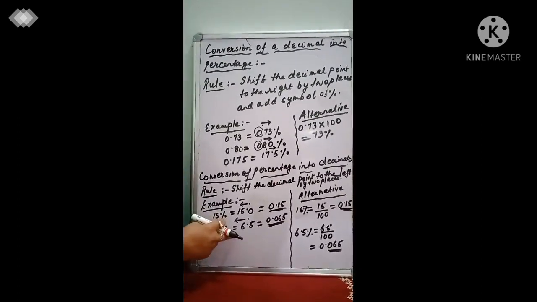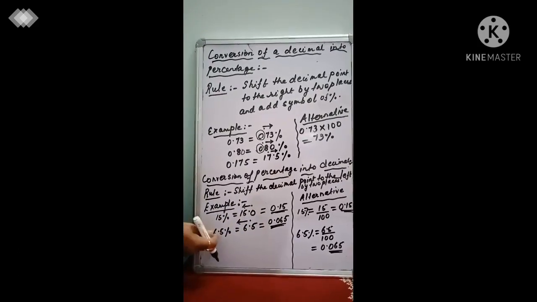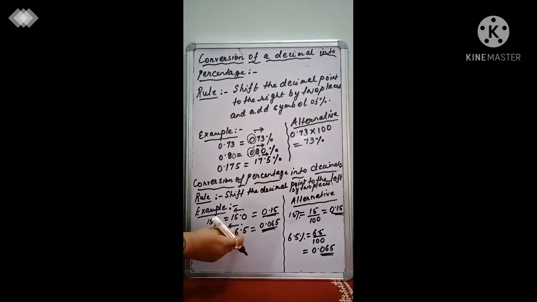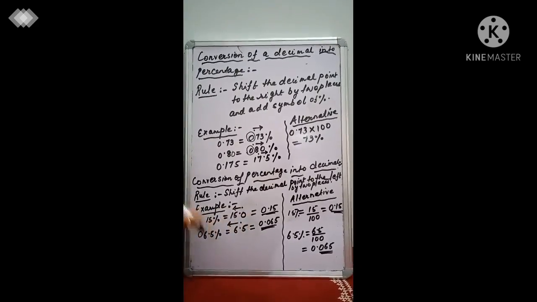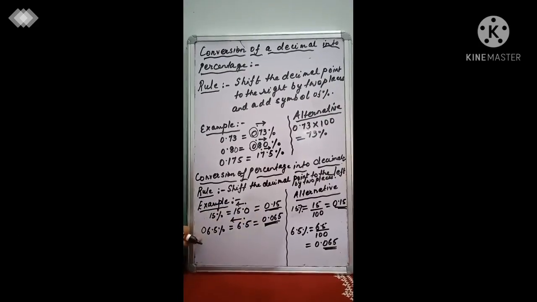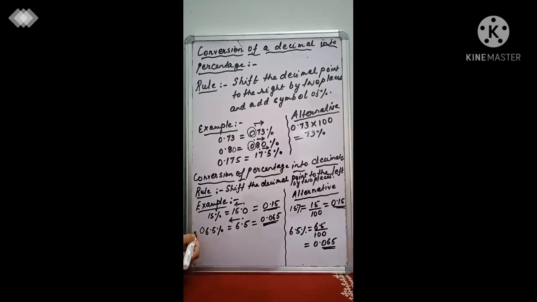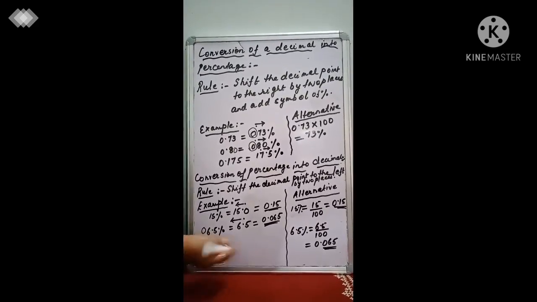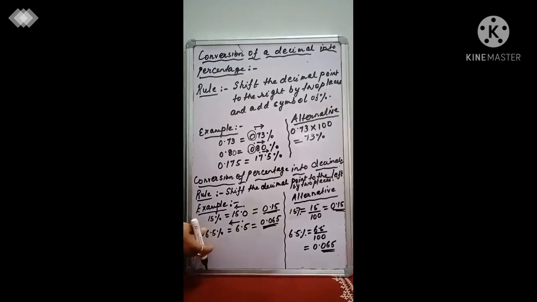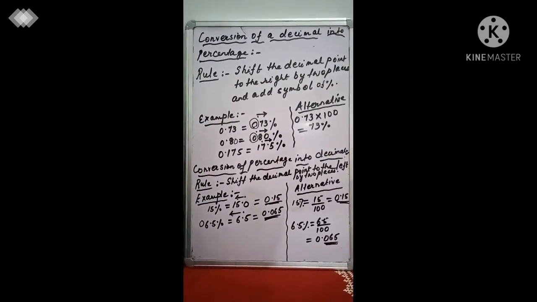6.5%, sorry. Okay, what happens? Let's take the decimal over here to the left. Now 6.5 means that there is a 0 before that also. So you take it 2 places to the left of this 6. Take the decimal here, 2 places to the left, 1, 2. Where will the decimal come to? It will come over here. So we get the answer as 0.065.